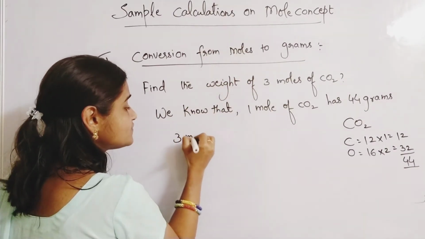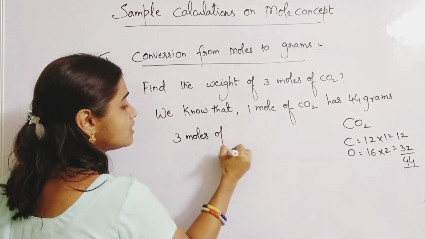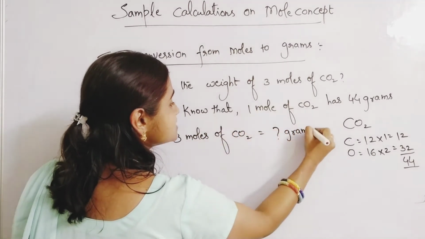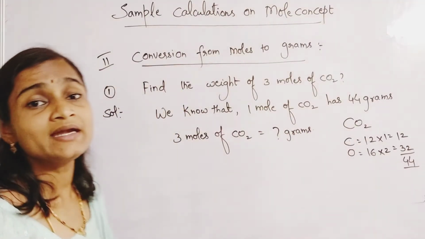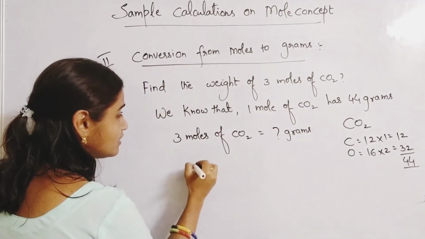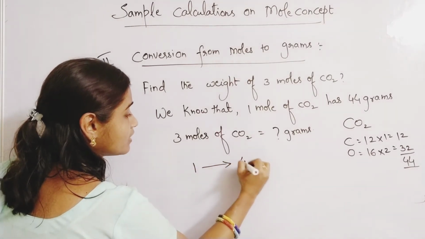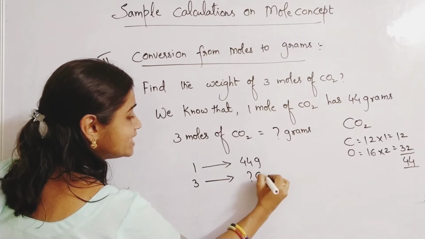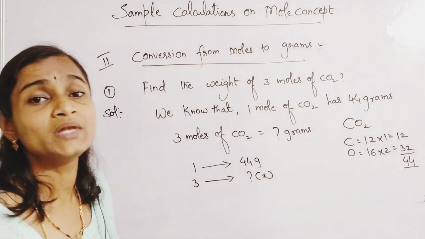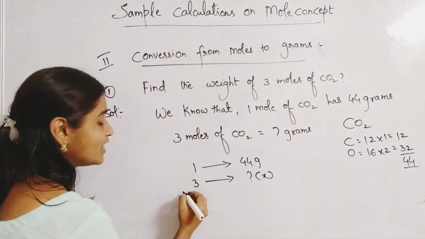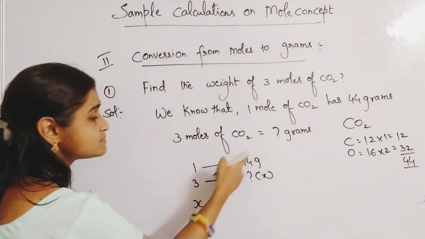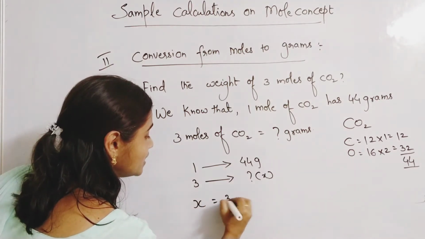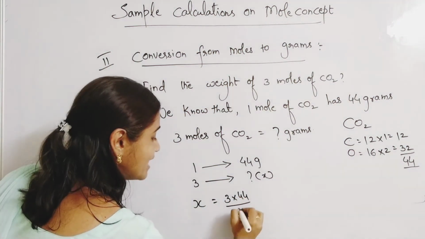So 3 moles of CO2 weigh how much? 3 moles of CO2 is equal to how many grams? That is the question. Write it like rule of 3 if you want. 1 mole is 44 grams, 3 moles is how much? In place of the question mark, you will keep x. Then to find x, cross multiply and divide by the third number. So x equals 3 into 44 by 1.